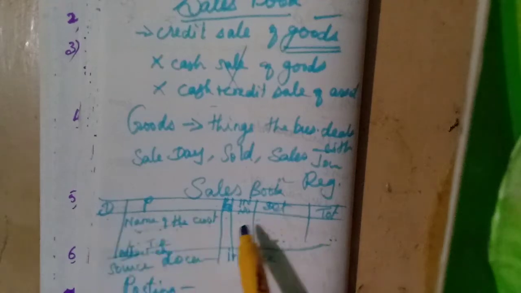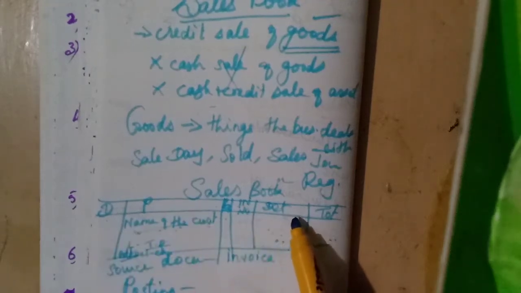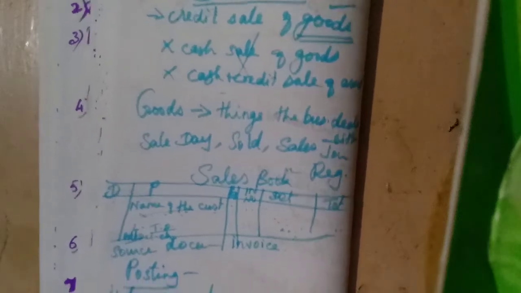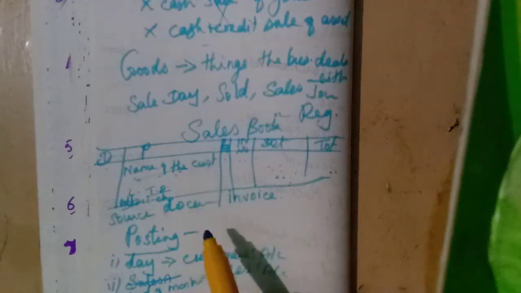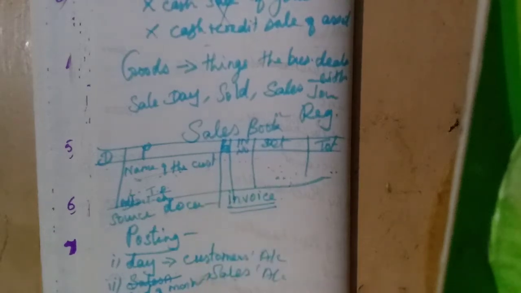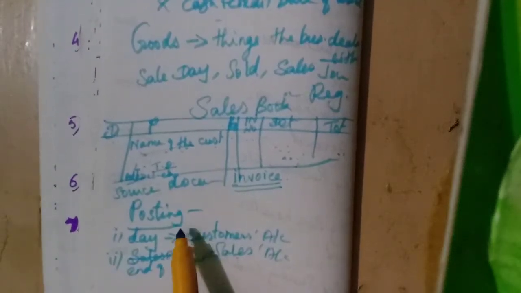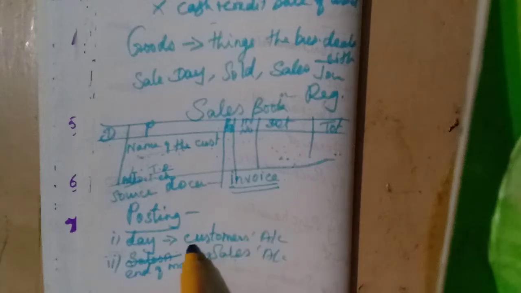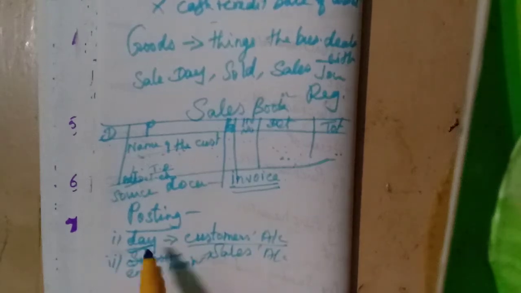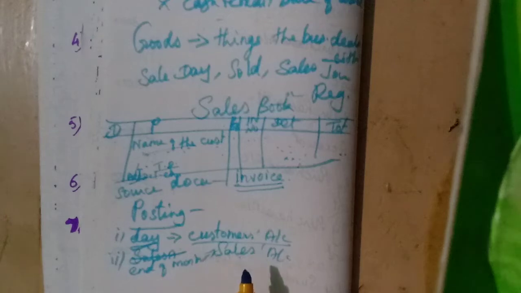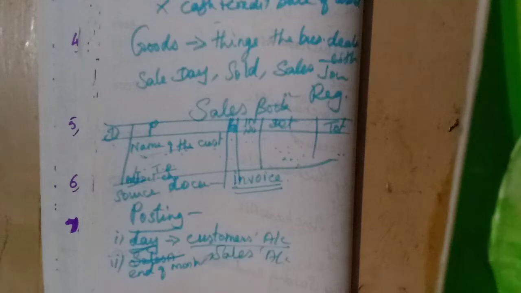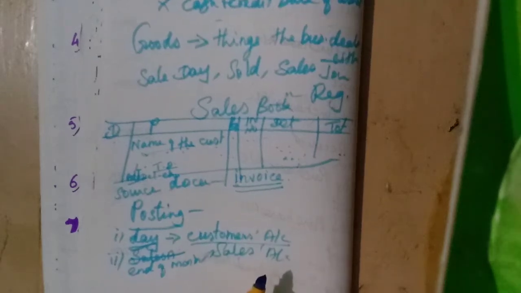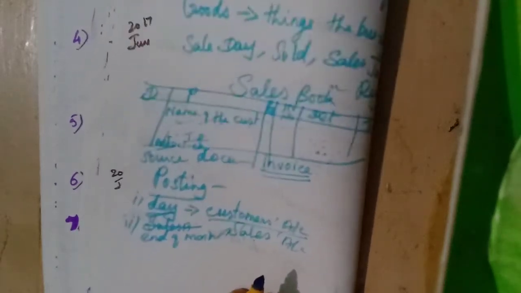The format we know: date, particulars, LF, invoice number, then details and total. Then what is the source document to enter the details in the sales book? That is the invoice. And how do we do the posting? Posting is done from the sales book to the customer's account daily, every day. But the posting from the sales book to the sales account is done only at the end of the month. Okay, students, I think you might have understood.